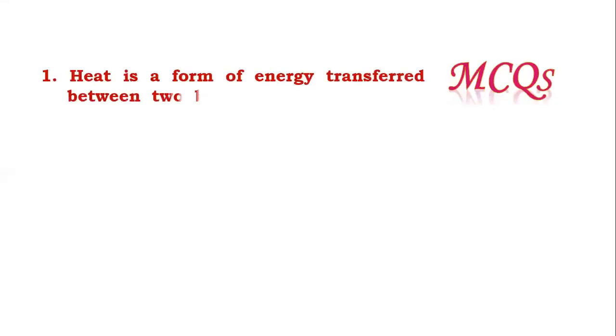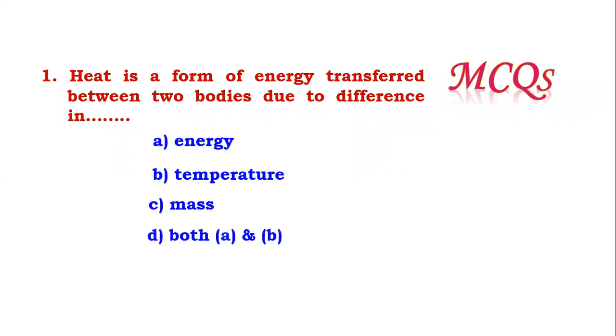Now let's see one MCQ based on whatever we covered till now. The first MCQ: heat is a form of energy transferred between two bodies due to difference in, and the options are... I hope you are able to decide the answer between these two.